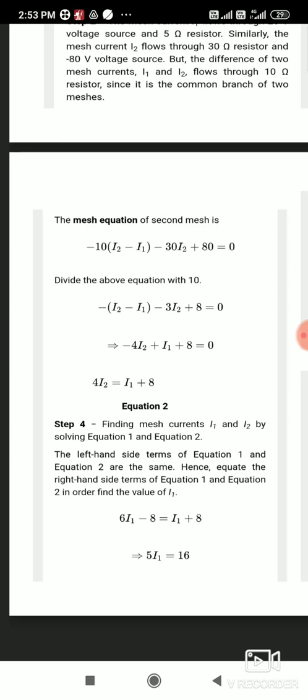One more equation you get from the super mesh branch which we left earlier, by comparing the direction of the mesh current with the direction of the current source. Solve these linear equations, and you get the mesh currents I1, I2, I3 respectively. So this is about super mesh analysis.